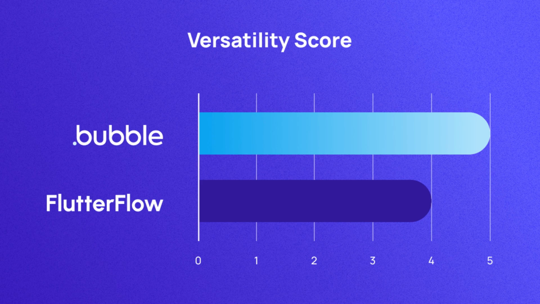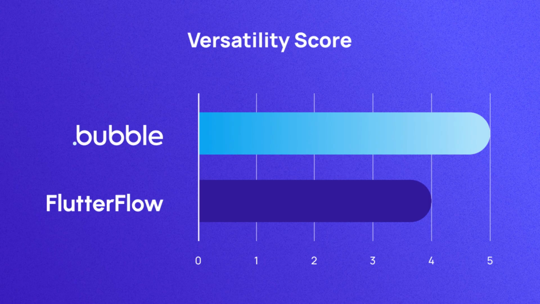Bubble, on the other hand, leverages React Native, a trusted framework used by tech giants like Meta, Microsoft, and Amazon. This makes Bubble a more stable and scalable choice for production-grade apps. Let's take a closer look at a high-level comparison. FlutterFlow is commonly used for quickly creating mobile MVPs and is especially popular among developers who are comfortable writing some code. Bubble, meanwhile, lets even non-technical founders build highly custom web and mobile apps rapidly and affordably.